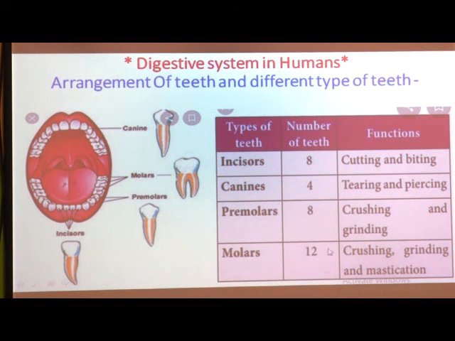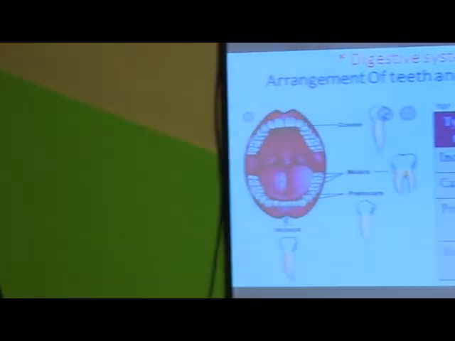So the total number of molars is 12. They are used for crushing, grinding and mastication. Mastication means grinding the food into powder and also mixing it with the salivary juice secreted by the salivary glands. That is called the mastication process.